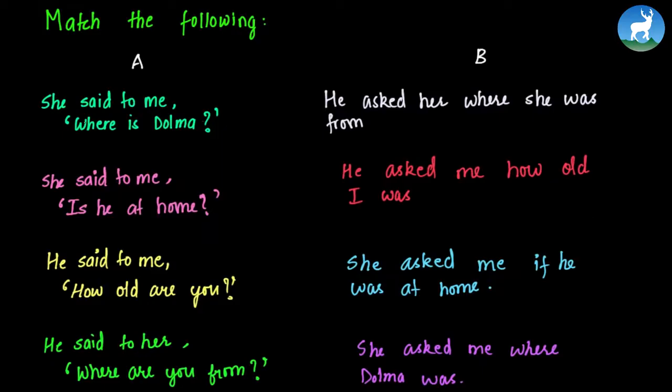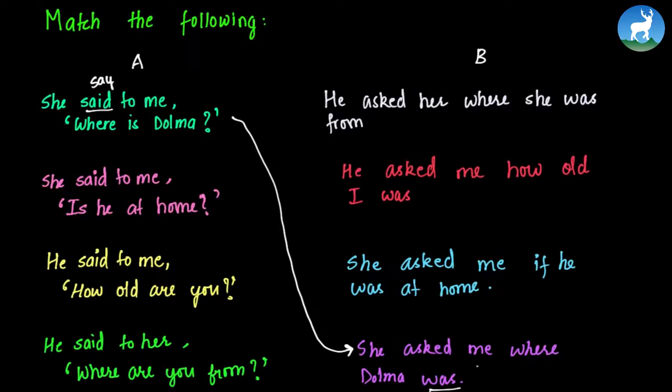So the first one is, she said to me, where is Dolma? Now this is a very simple exercise. So we already know the context, so we can find it easily. So we know while changing, she said to me, where is Dolma? To reported speech from direct speech, it becomes, she asked me where Dolma was. So we match it. So here in the direct speech, we have said, which is in the past form. No matter if the question is in present tense, because the verb is in past tense, that is said, the reported speech will also be in past tense. So it becomes, she asked me where Dolma was.